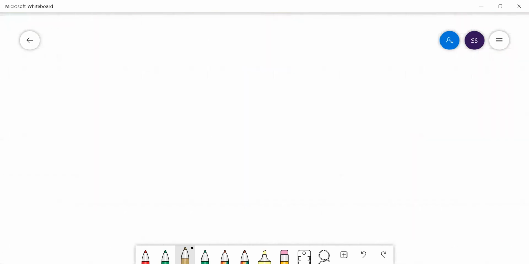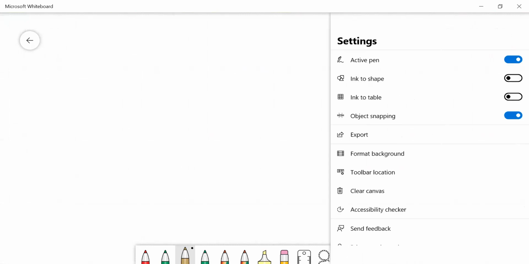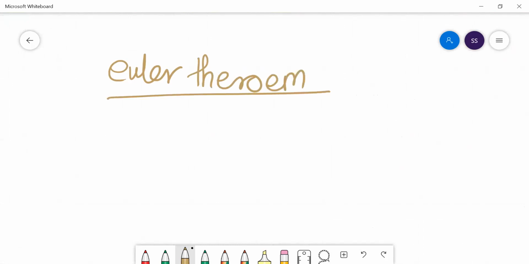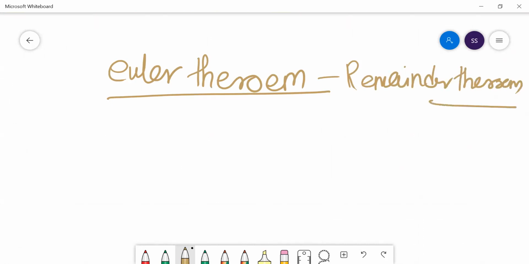Now, the very important thing when you are solving problems on the remainder theorem is that you have to learn the Euler theorem. Whenever you get a problem, you can easily solve it with the Euler theorem. So in the remainder theorem, the Euler theorem is very important. Whatever kind of problem you get, you can easily solve it with the application of the Euler theorem.